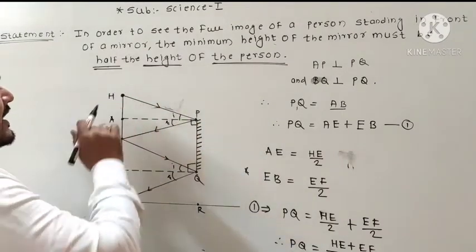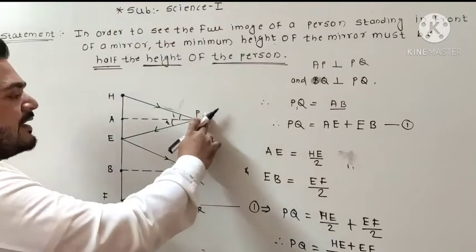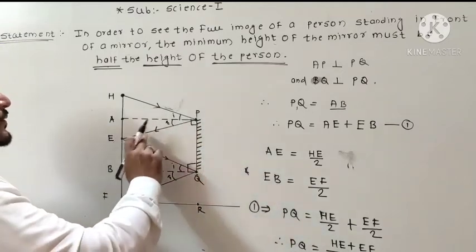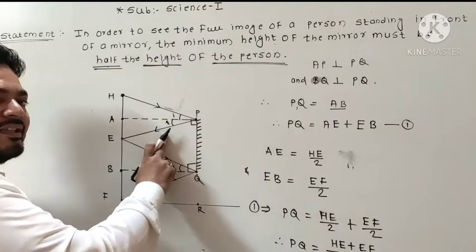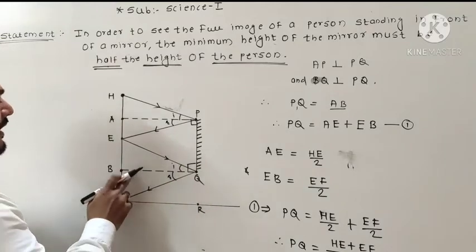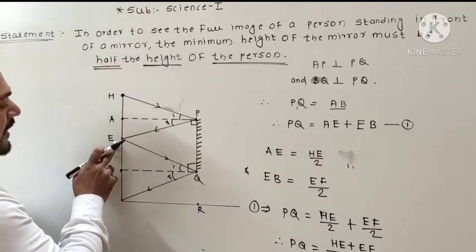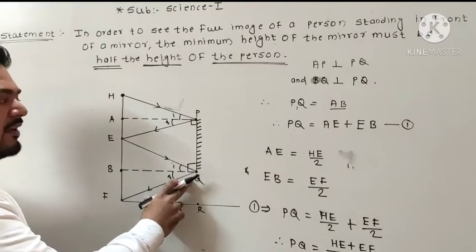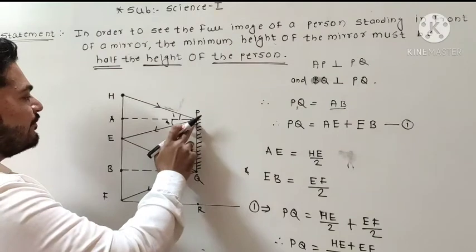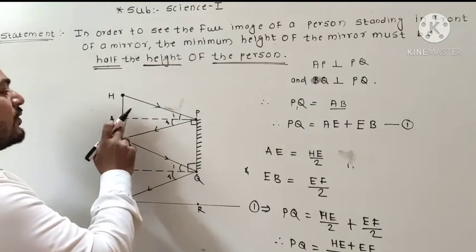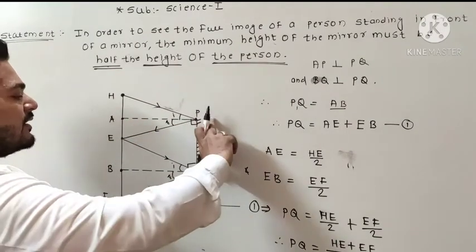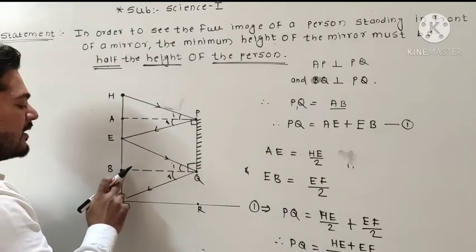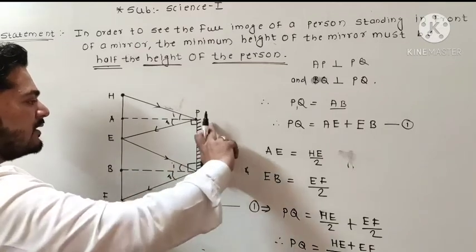We have to show the incident ray, that is HP is the incident ray. After striking this PQ mirror, it gets reflected. So EP is a reflected ray. Okay, for the second one we draw EQ as an incident ray and FQ as a reflected ray. Now we extend this line, that means we draw a perpendicular, that is AP on the PQ, and from the point B we draw a perpendicular that is BQ on PQ.